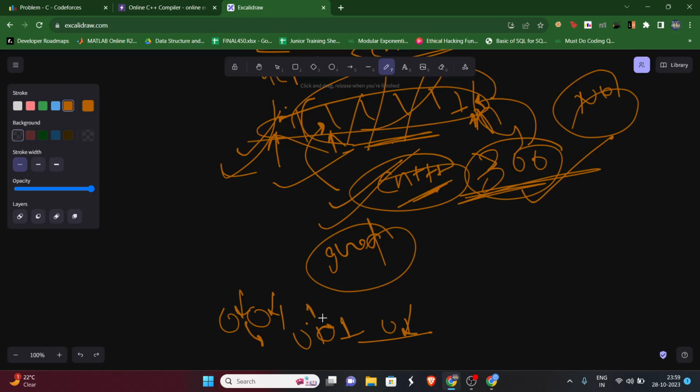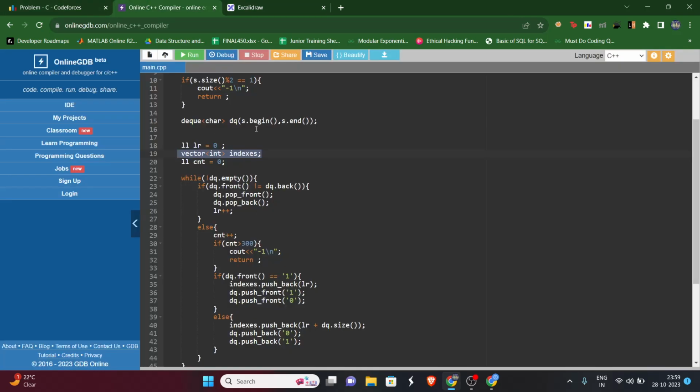So let's say I made an insertion over here and I am saying that I have made an insertion at place 2, right? 0 1 2. Even though it was 2, here it will be changed, because these two elements will be added and this will become 2 increased by 2, that is 4. So order is very important. We can't say that first we inserted at place 2 and then inserted at place 1. So order is important. That's why we have this indexes. So we'll keep on inserting in the same order.